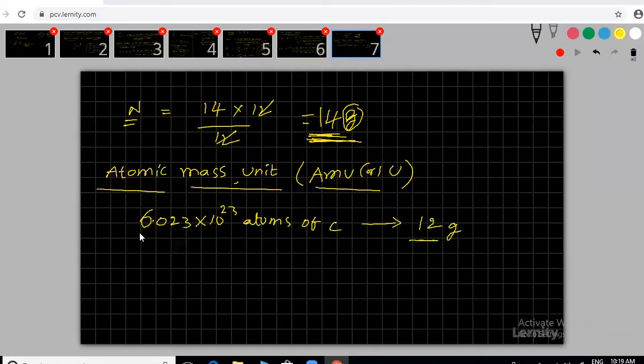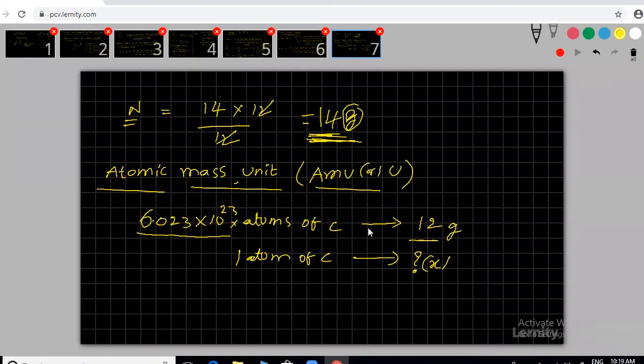This many atoms of carbon weigh 12 grams. Got it? Now our question is, how much does one carbon atom weigh? You may say this is multiplication, sir. This many atoms of carbon weigh 12 grams. One atom of carbon weighs how much? All these, I told you very clearly, are unitary method calculations.